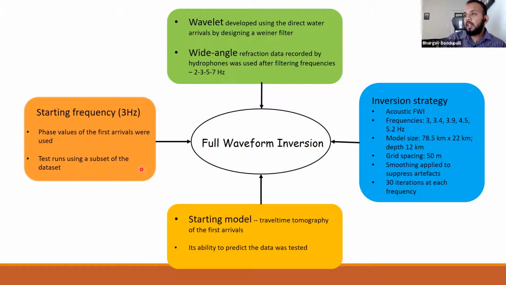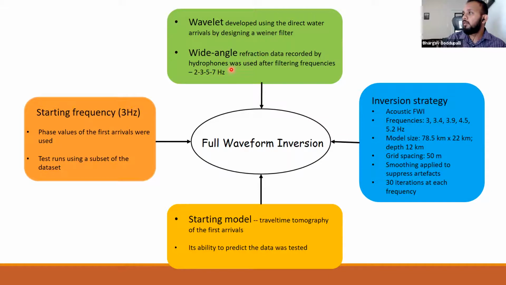The next important thing is the starting frequencies. It's always said to start the inversion from as low frequencies as possible. We used some phase values of the first arrivals to decide our starting frequencies, and we conducted some test runs to see which is the best starting frequency. I'll be talking about the starting frequency in more detail on the next slide. The source wavelet is also very important. The source wavelet should be able to predict the data, and we derived our source wavelet from the direct water arrivals. The data we input into the inversion is wide angle refraction data recorded by hydrophones.